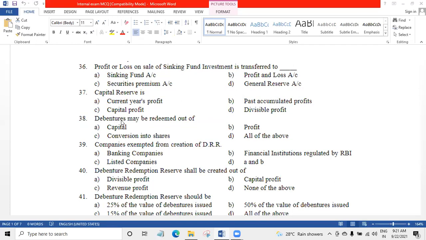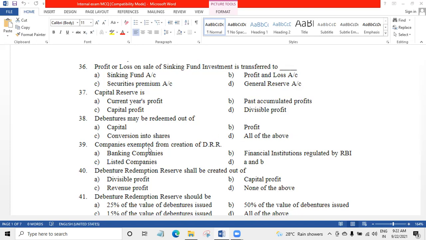38. Debentures may be redeemed out of dash. Capital, profit, conversion into shares. These all three are the types: debenture redemption out of capital, debenture redemption out of profits, debenture redeemed by converting into shares. All of the above is the right answer. D.